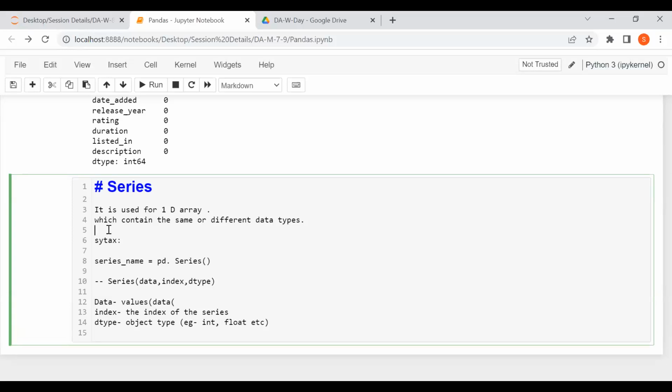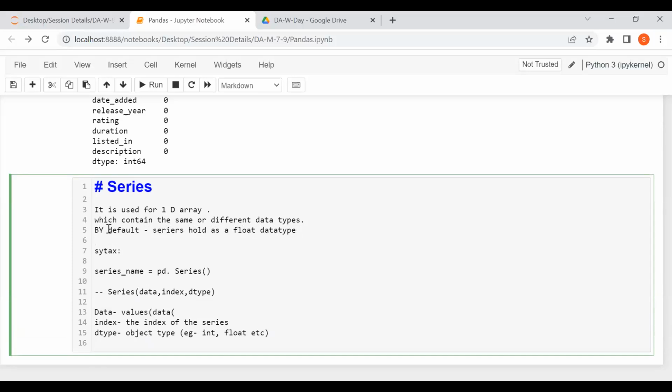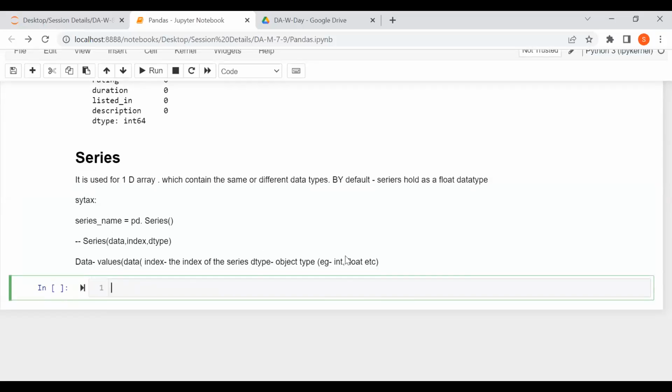And remember one thing, by default, a series will be float. A series holds a float data type if you won't keep anything. So that was the meaning of series in pandas. Anytime, Vara, no issues.